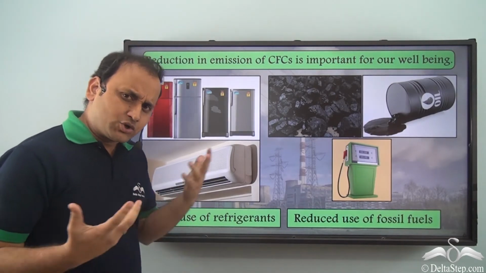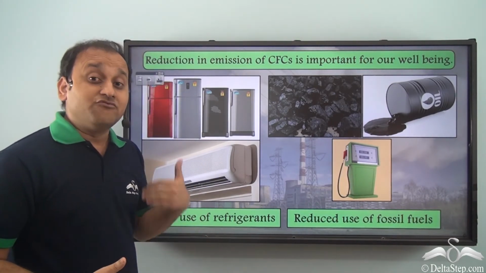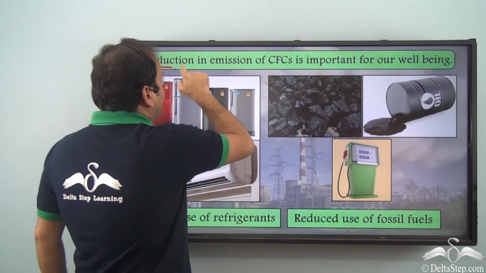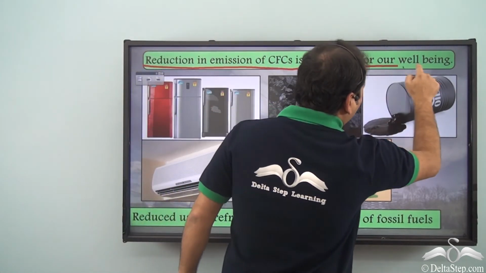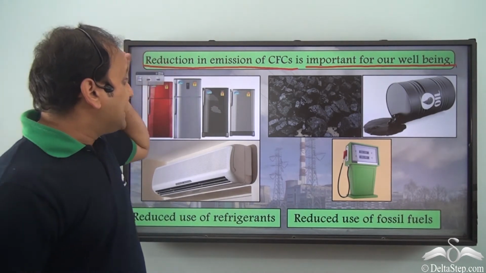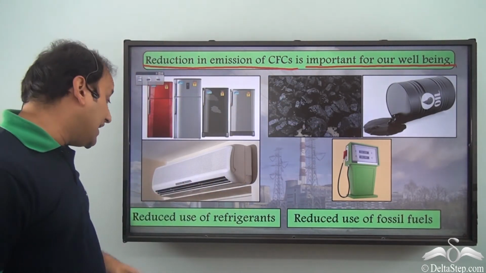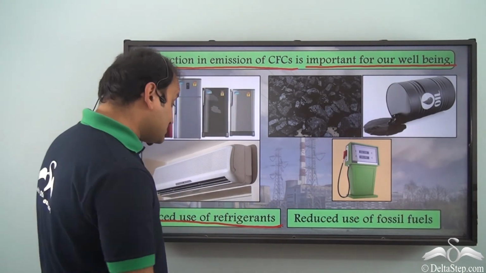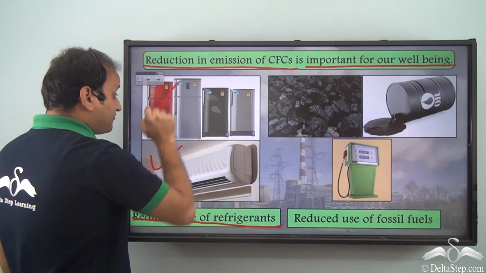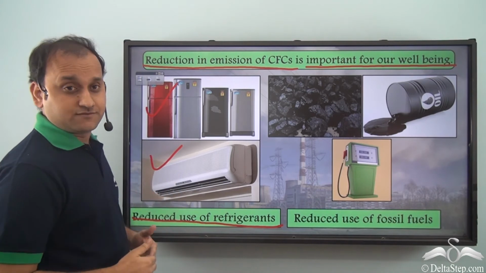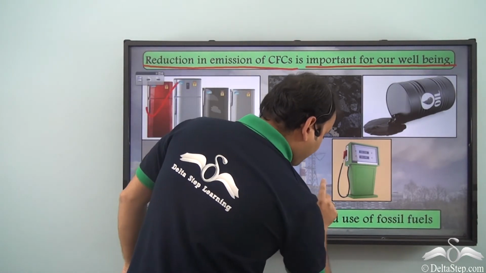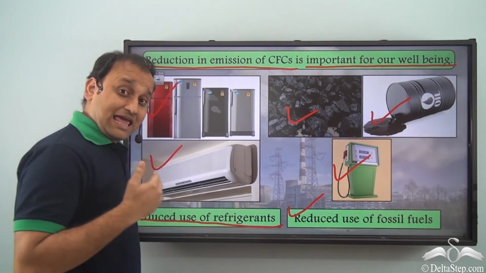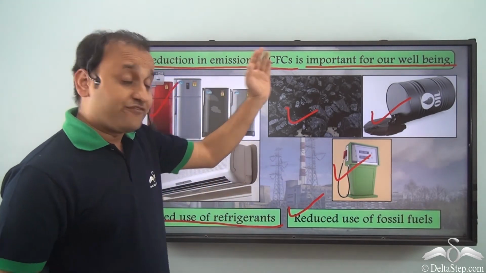Now, how can we really control the emission of CFCs so that we can avoid further harming of the ozone layer? Well, first of all, reduction in emission of CFCs is important for our well-being. So we should reduce the emission of CFCs. And how do we do that? Well, reduced use of refrigerants. So all the different cooling devices, for example, air conditioner and refrigerators, we should reduce the use of these. Also, reduced use of fossil fuels such as coal, oil, and natural gas is important for reducing the emission of CFCs.